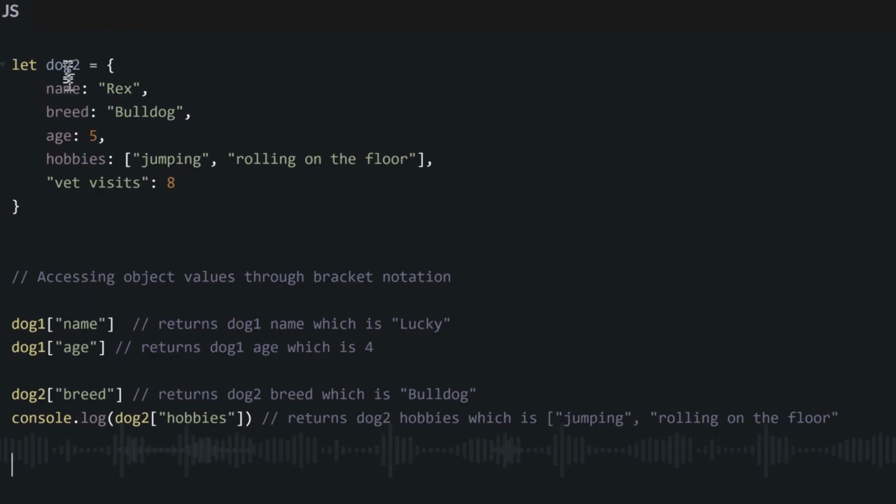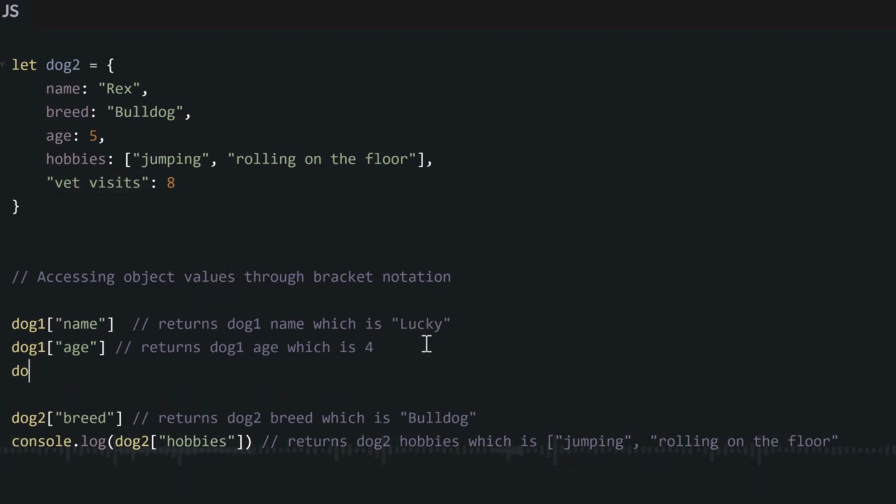It will return the value where that key represents. But for this one, you must know, say, if your property gets double quotation marks, you must put the double quotation marks inside. Now, why would they use this bracket notation? Because if your property has more than one word with a space between them, or any property with double quotes, if you try to use dot notation, it will not work because of this space. So we go use bracket notation.